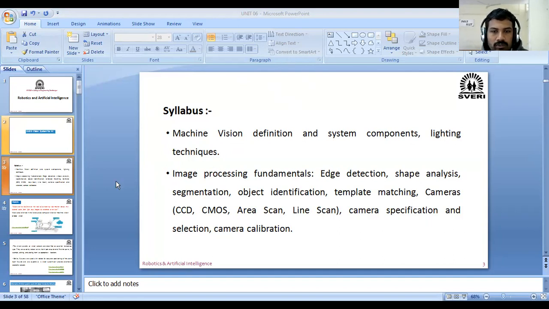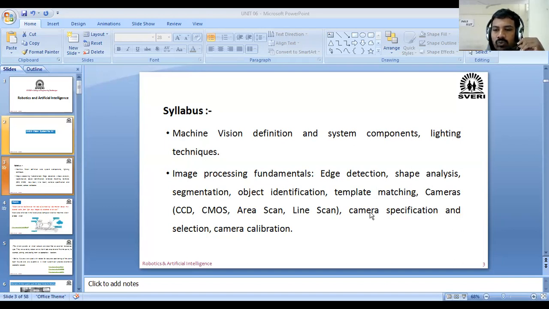Today we are discussing the remaining points of lighting techniques, the hierarchy of our vision system, and the difficulties in vision system. These three points we will cover today, and in the next lecture, or if time permits, we can start the image processing fundamentals.